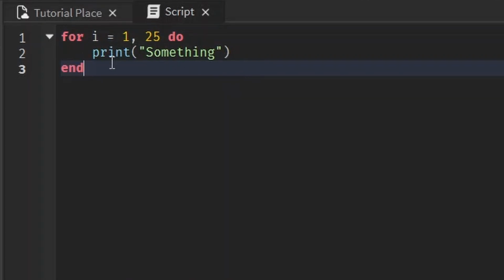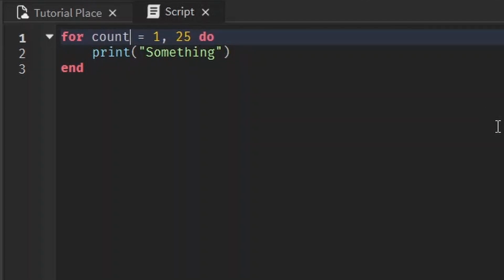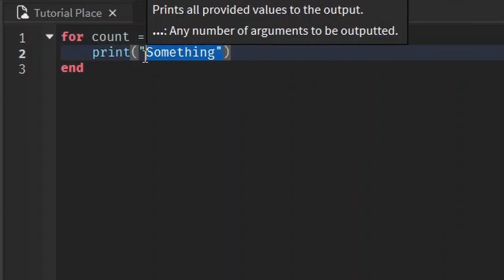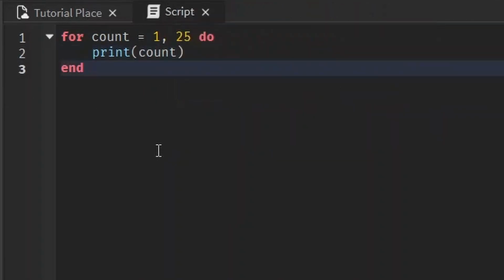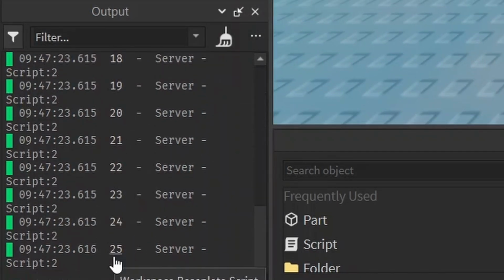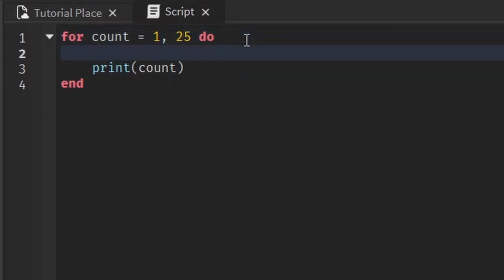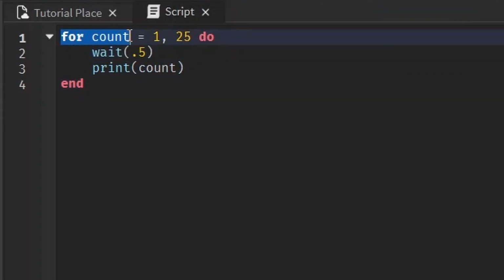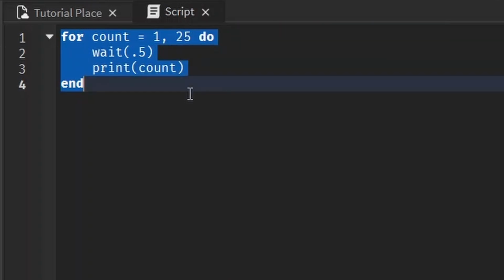Something useful you can do with a for loop is using this i right here. It doesn't have to be i, it could be any variable you want. For example, it could be count. And then we can actually print that number or use it in any other calculation. I'll just print it for now. And you see, it goes from the starting point at 1 and it goes all the way up to 25, the ending point. And yeah, we could even wait half a second. The count is going to be equal to 1 because that's the starting point. It's going to wait half a second, print out 1, and then go to the end.